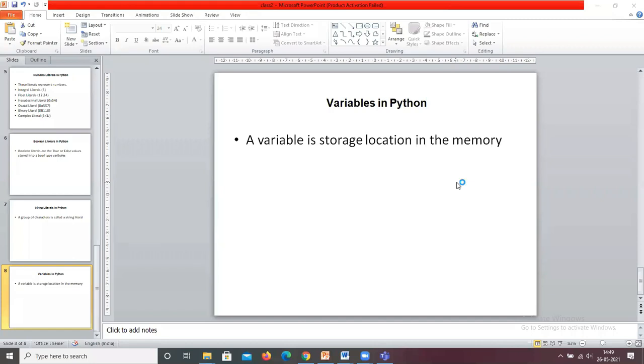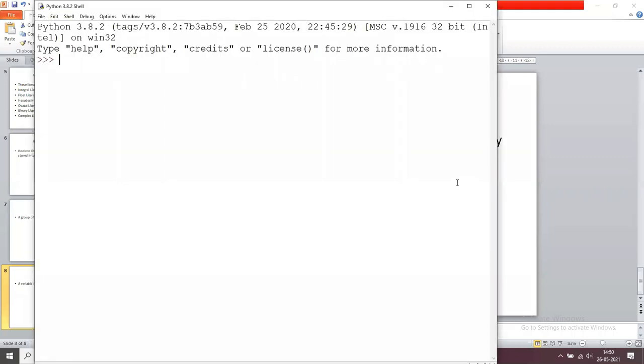What does keyword mean? Keywords are called reserved words. For example, here I write name equals to Ramu.